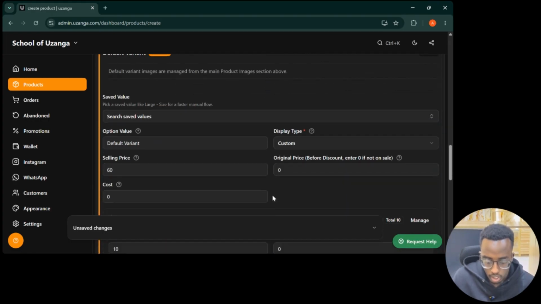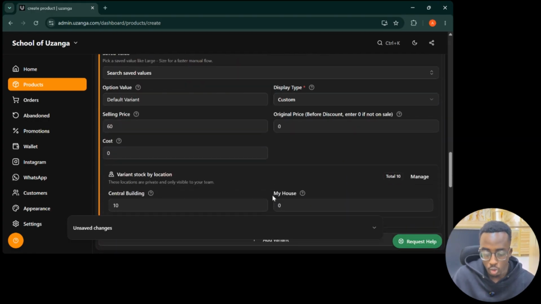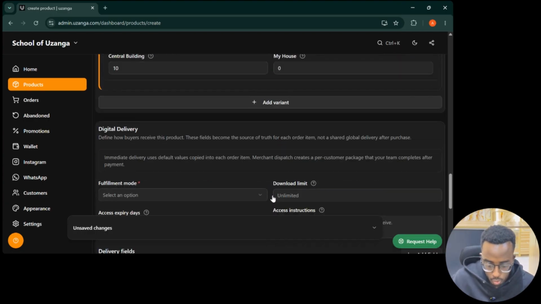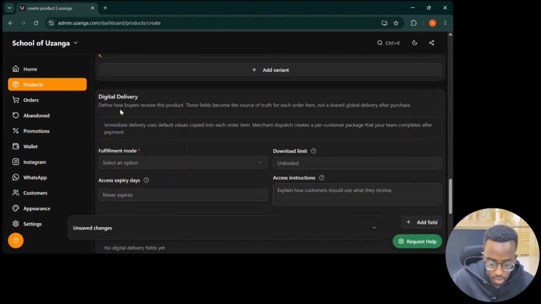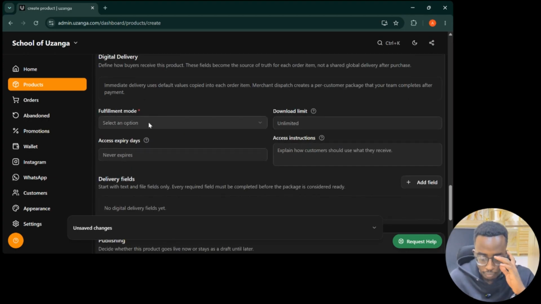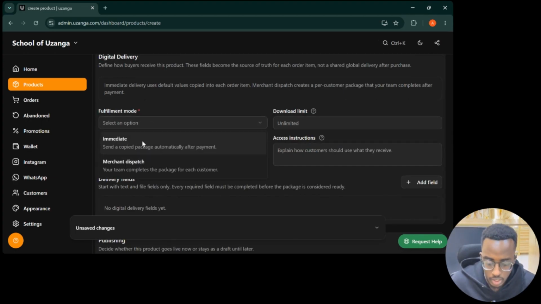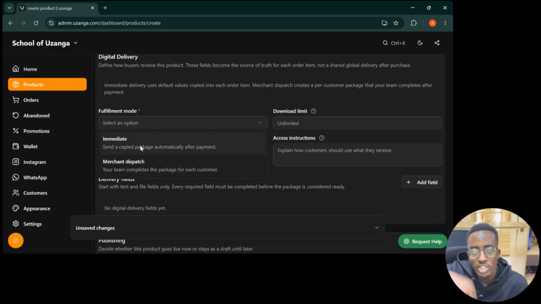Okay, then for the variants, if you don't know how variants work, you can check the tutorial that I will link in this description. So you'll set up your variants. Then now we come to this section, digital delivery, where you define how your buyers will receive this product. Okay, so fulfillment mode, is it immediate or merchant dispatch? Immediate means the moment I pay on your checkout page, should I receive that material? Should I receive that ticket, that PDF?